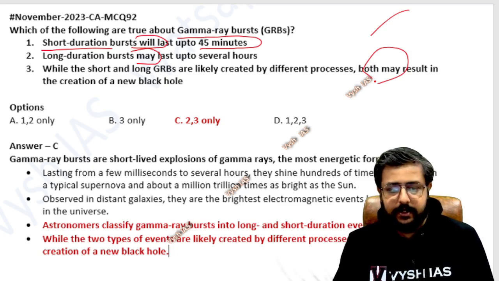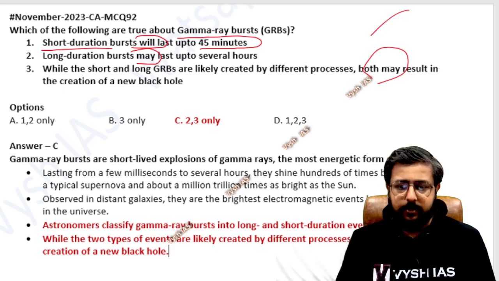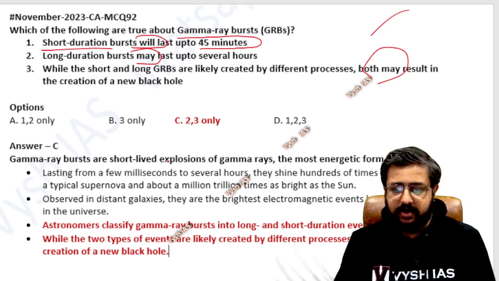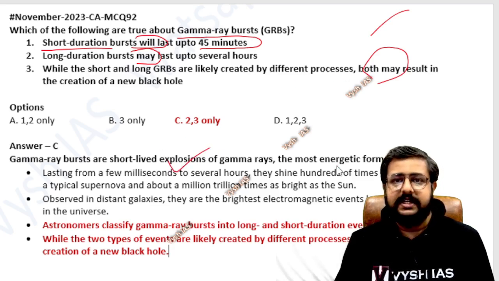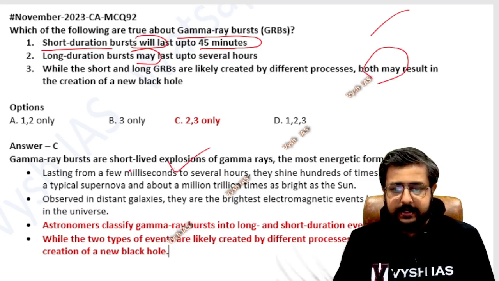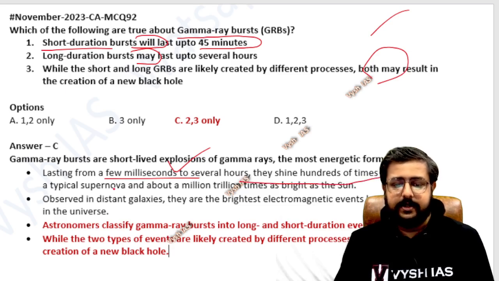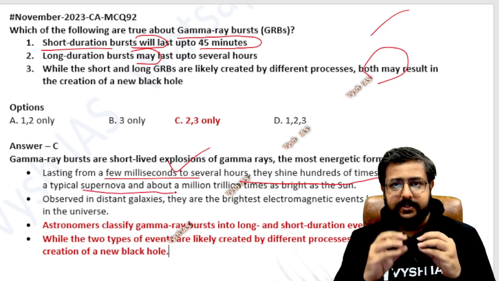Now we'll try to see the explanation a little bit. Gamma ray bursts are short-lived explosions of gamma rays, that is the most energetic form of light. Lasting from milliseconds to several hours, they shine 100 times brighter than the typical supernova. Supernova is again the same thing.